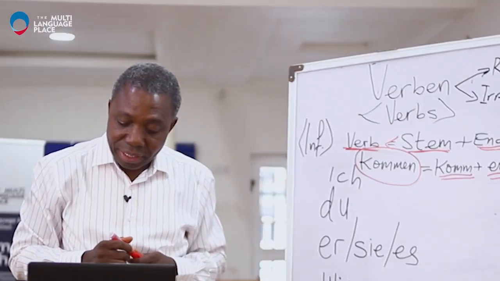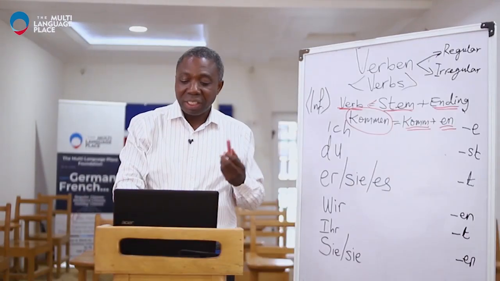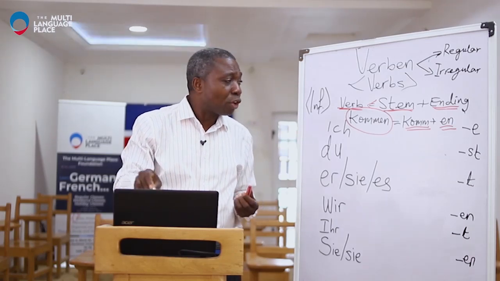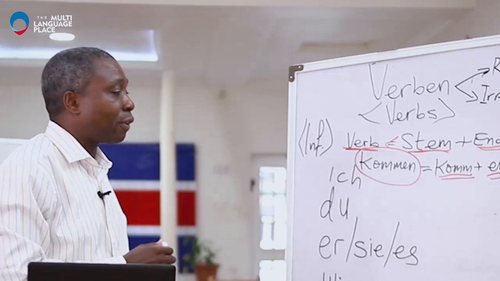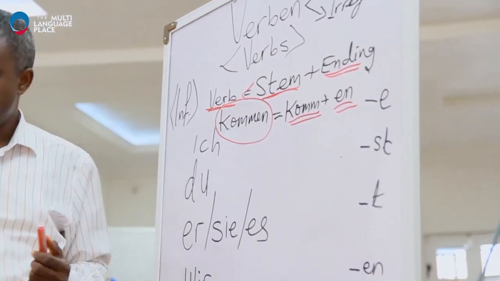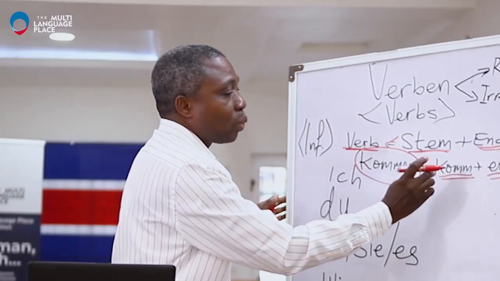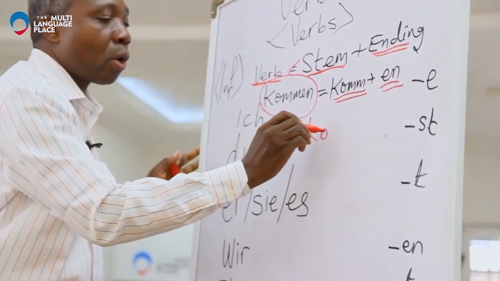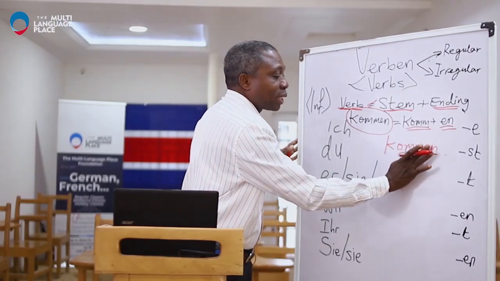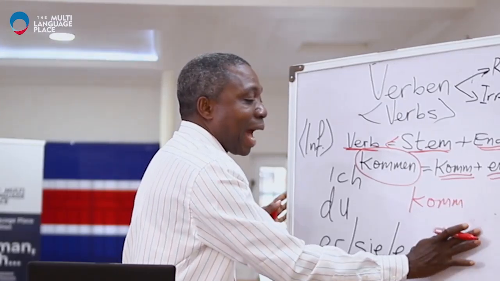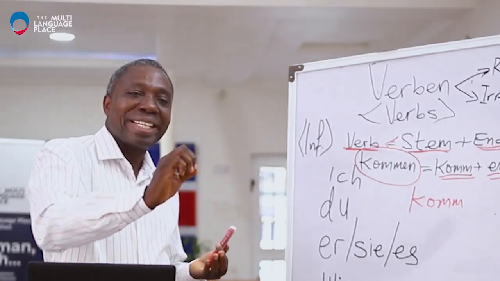If you want to conjugate a verb, what do you need to do? Three things. Number one, as you know the original form of the verb already, we're going to use this one as an example. You write out the original form of the verb. I've written it out here: kommen. And number two, you take away the ending. So I write it here again: kommen. This is the ending, this is the stem. So you take away the en, and then you add the personal ending to the stem.